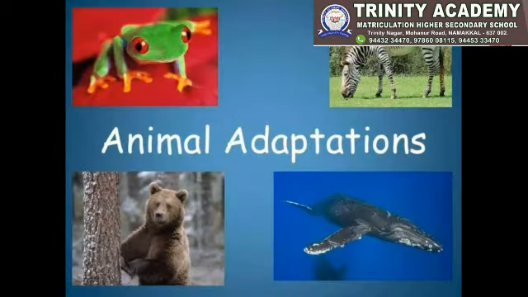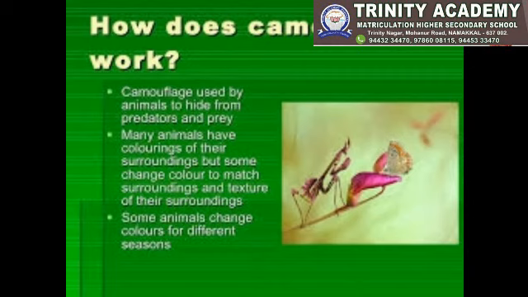That means some animals like zebras, frogs and tigers have spots on their bodies which help them to merge or mix with their surroundings. This is called camouflage. How does camouflage work? Camouflage is used by animals to hide from predators and prey. Many animals have colorings for their surroundings, but some change color to match the surroundings and texture of their surroundings. Some animals change colors for different seasons.